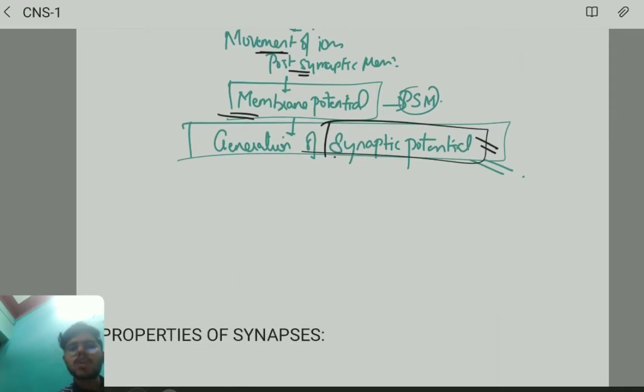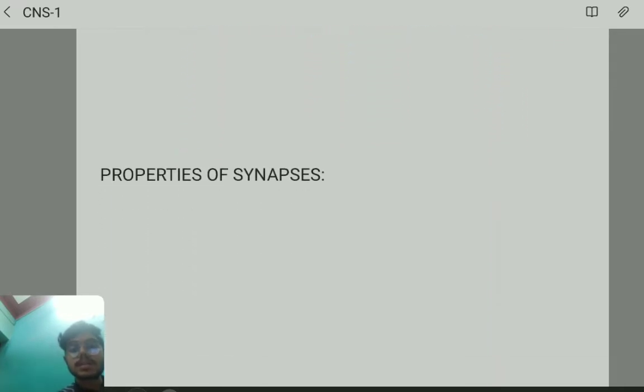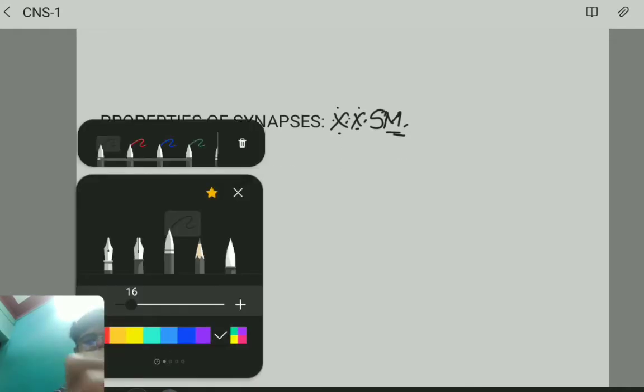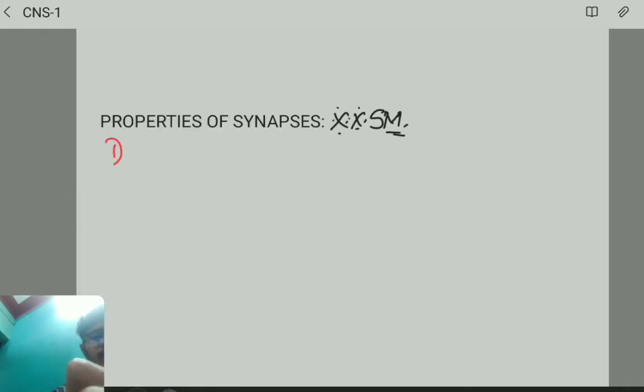Now let's move on to the next question: properties of synapses. This is a very important question, a 5-mark question in your examinations. I will be discussing only the important ones with the diagrams. In properties of synapses, the first important thing is the law of forward conduction.